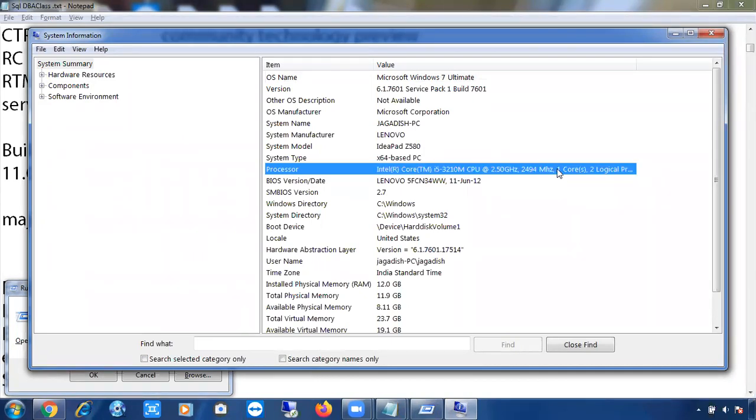SQL Server will charge you on the basis of the number of cores. In the organization, servers will have multiple cores. This is a very low configuration. Only RAM is 12 GB, but the processor is only a 1 core processor. Usually in the organization, you will have 4 cores, 8 cores, 16 cores, like that.